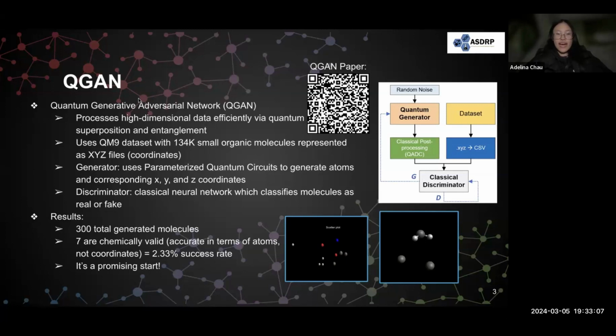As for our results, we had 300 total generated molecules, 7 of which were chemically valid. Now, it's important to note this was valid in terms of the atoms, but not the coordinates, and this corresponded to about a 2.33% success rate. The reason for the success rate being so low is because we have to sacrifice accuracy for computational power, as there is not much public access to quantum computers yet. Nevertheless, it is a promising start. On the right, you'll see a QR code to our paper, as well as some of our sample molecules, which kind of look like scatter plots. And there, as you can see, are not really any bonds between any atoms yet.